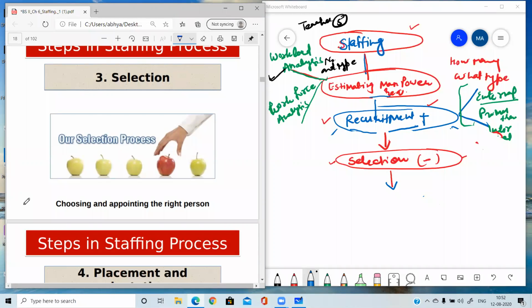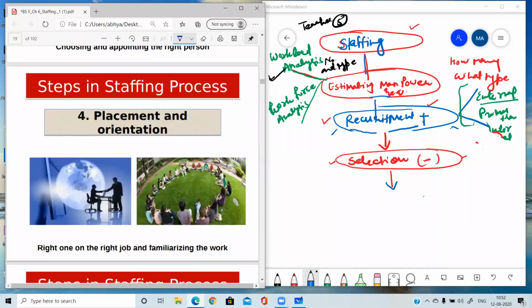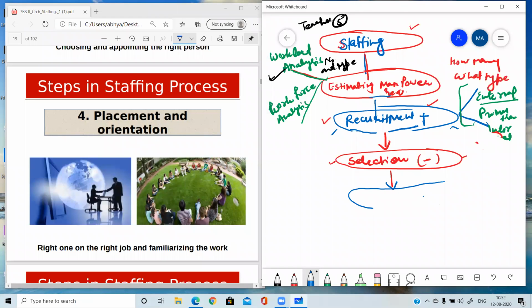Like these different candidates are there and you are going to select the best one. So this red apple is the best one. So choosing and appointing the right person. Next step is placement and orientation. This is also a very important step, because at this step we will be deciding where to place the employee.